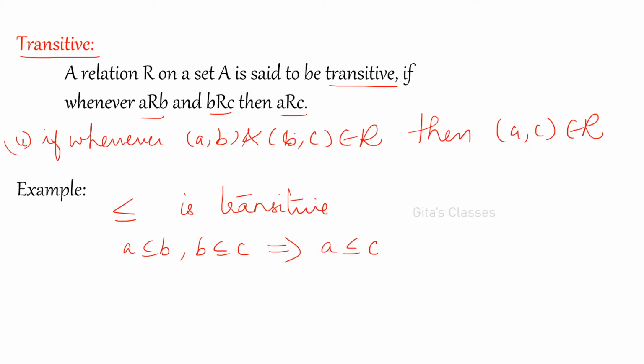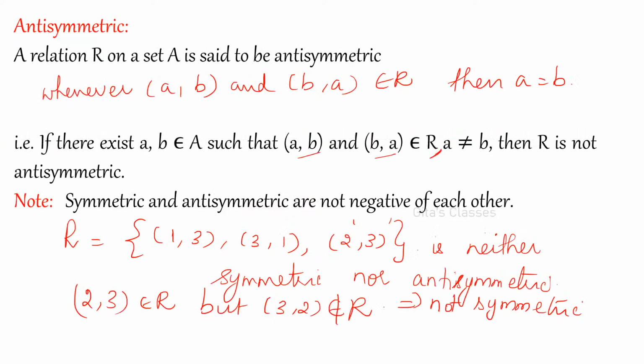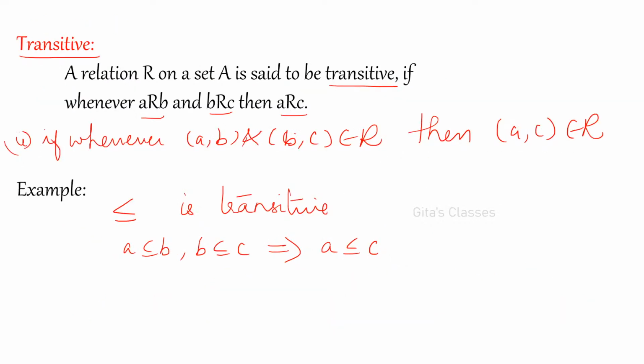Anti-symmetric means if A is related to B, B should not be related to A. For every element, if A is related to B, B should not be related to A. Therefore, in that case, it is anti-symmetric.